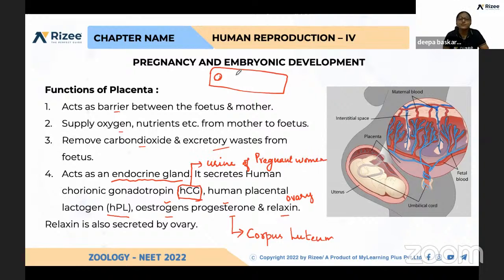In this strip we have already coated anti-HCG, against human chorionic gonadotropin. If we add urine which has HCG, the urine of a pregnant woman, we can identify whether the woman is pregnant or not just by collecting the urine. If the urine has HCG, the anti-HCG will react and form bands.